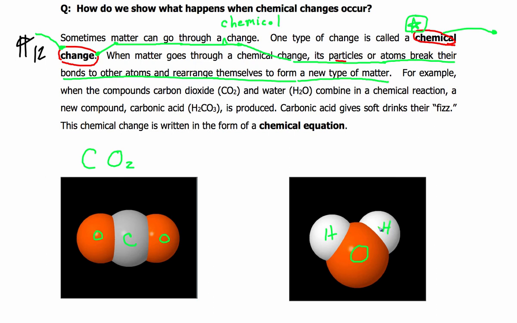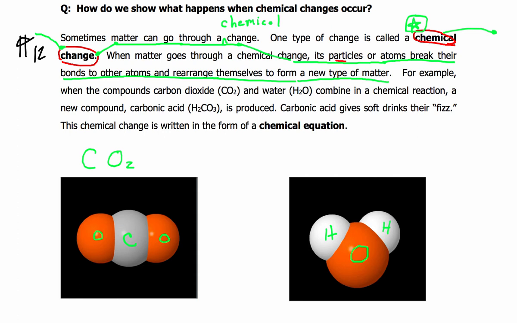So when these combine together in a chemical reaction, a new compound called carbonic acid, H2CO3, is produced. Carbonic acid is what is in cans of soft drink or bottles of soft drink when you pop the tab, or when you open a bottle and you hear this pfft. Okay, that's actually carbonic acid being released, and well, it's actually carbon dioxide being released because carbonic acid has been added to the soft drink.